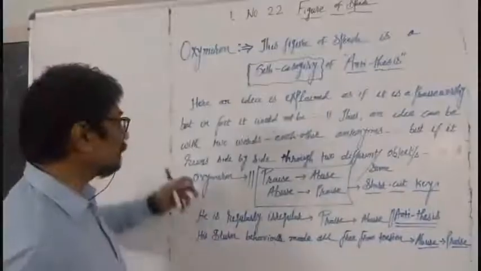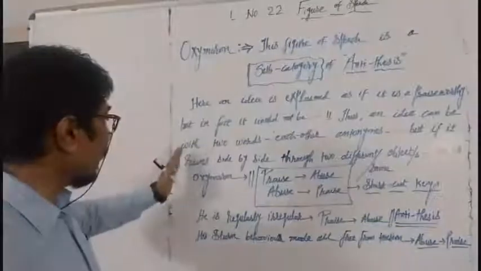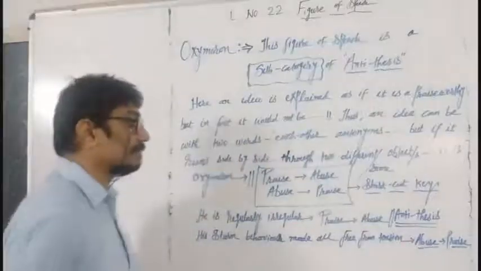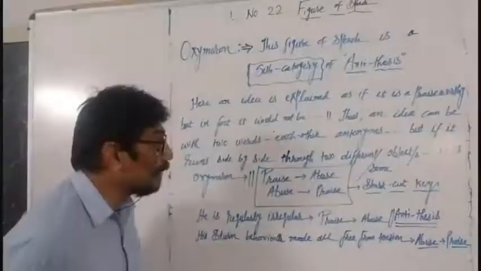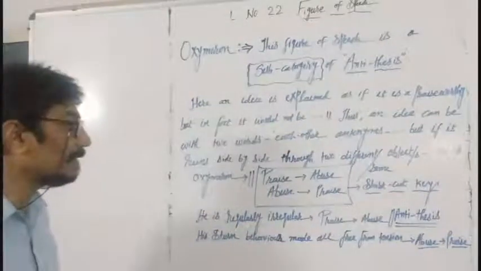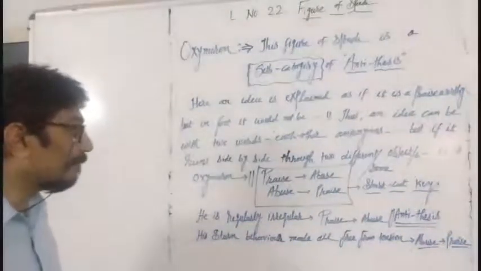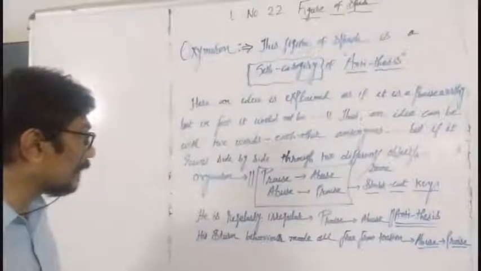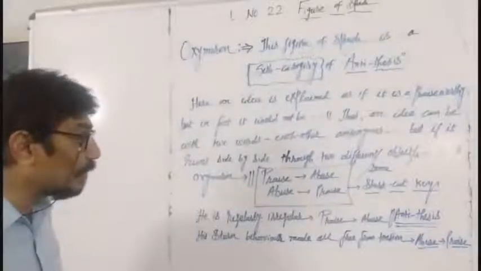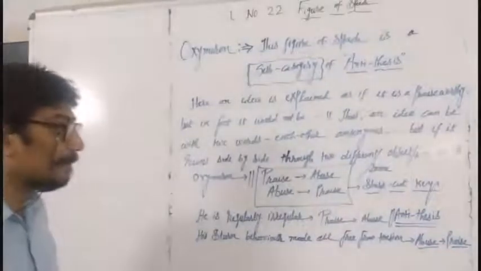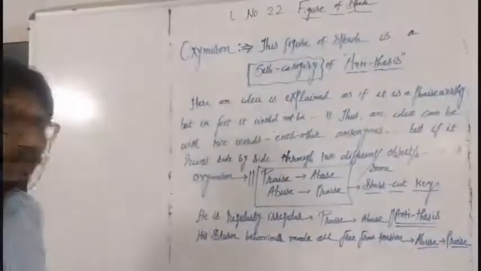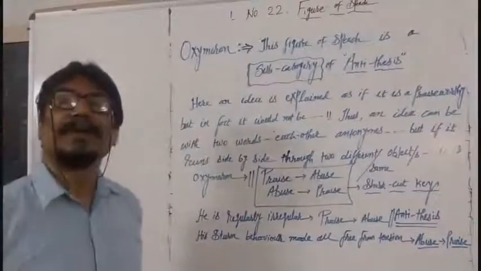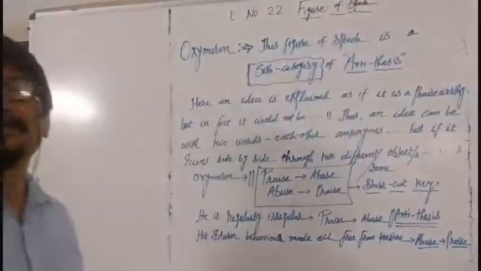You see here, thus an idea can be with two words, each other's antonyms, but if it runs side by side through two different objects, it is oxymoron. What is there with the oxymoron? Think about it.